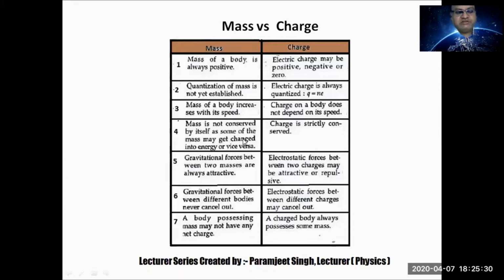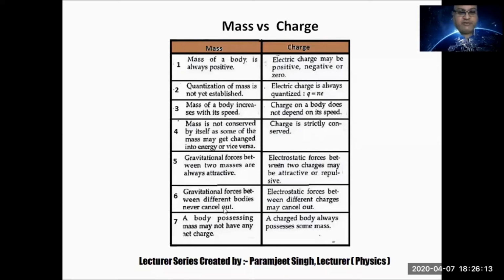In a nuclear reaction, yesterday we discussed, when uranium is bombarded with neutrons, nuclear fission takes place, and barium, krypton, and three neutrons are produced. The total mass of barium, krypton and three neutrons is less than the total mass of the neutron and uranium. So where does this loss of mass go? The loss of mass converts into energy. So mass is not always conserved, but charge is conserved. We saw yesterday the law of conservation of charge.